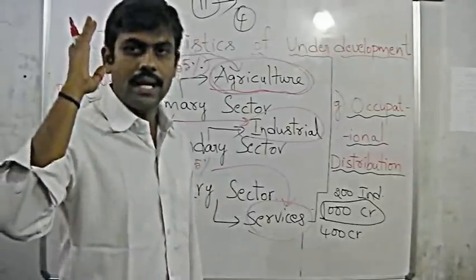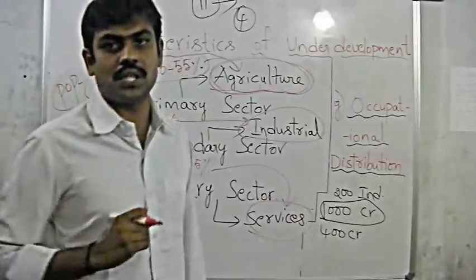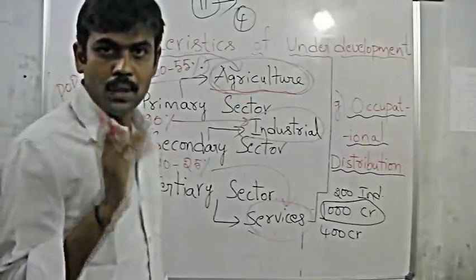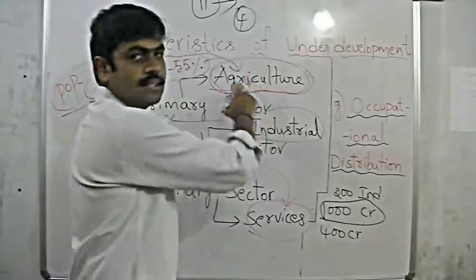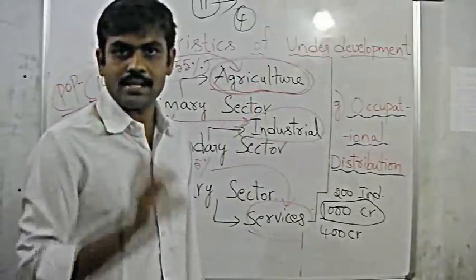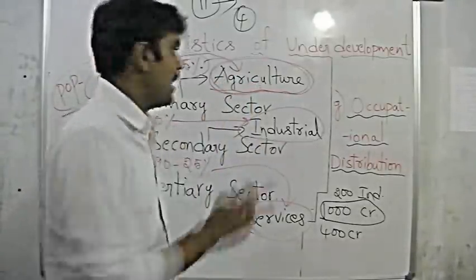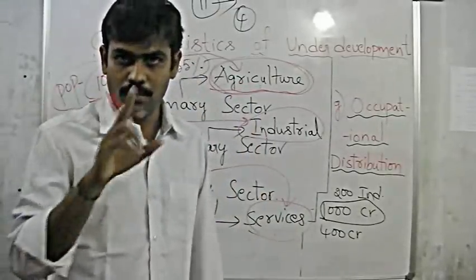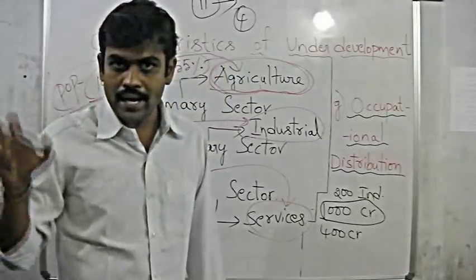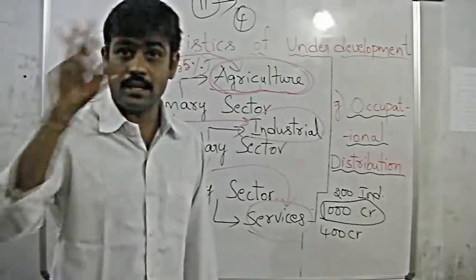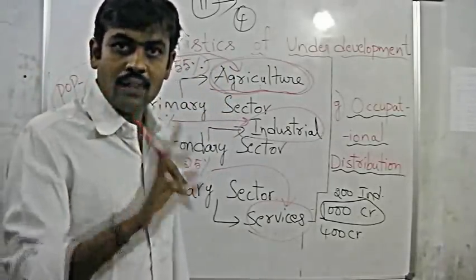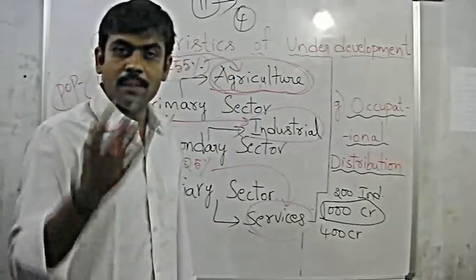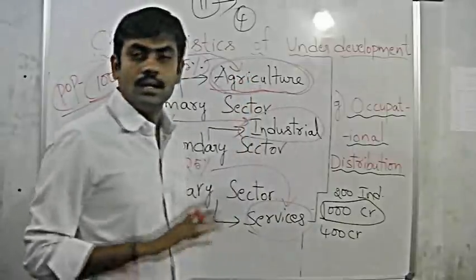In the past, from independence to the 1960s, the share of agriculture income in the total income earned by India was more. So if the people are depending more on this sector, that is not going to be